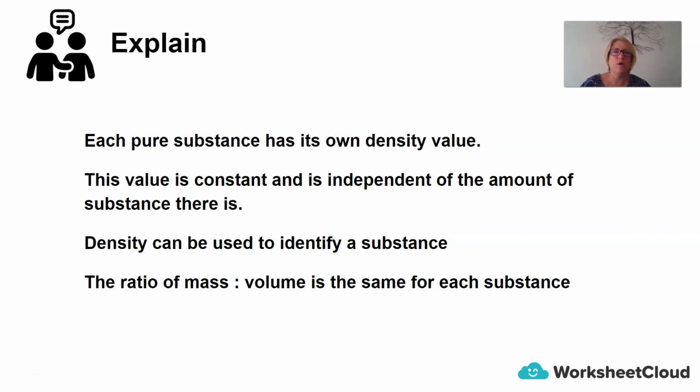It doesn't matter whether it's 1 ice cube or 10 ice cubes. It doesn't matter if it's 1 block of gold, or a small gold ring or gold necklace. The density value for that substance will always be the same, which means I can use the density value to identify a substance. And a reminder that the ratio of mass to volume for a substance will always be the same.